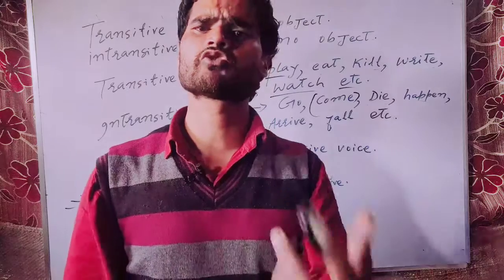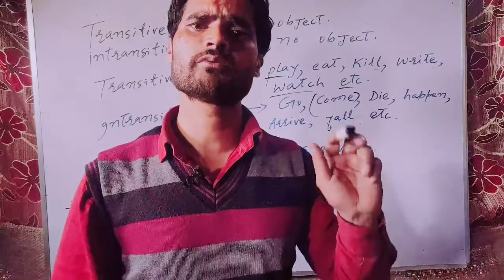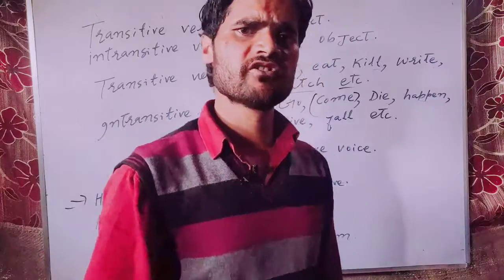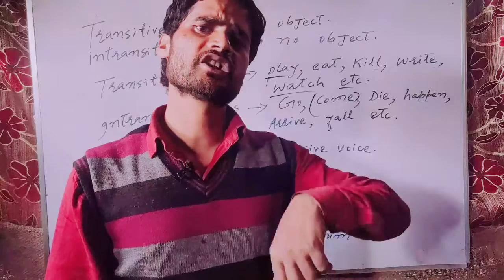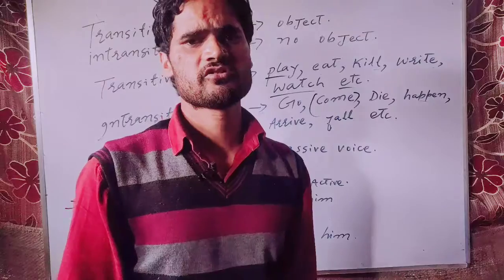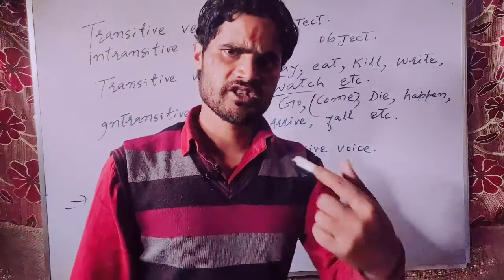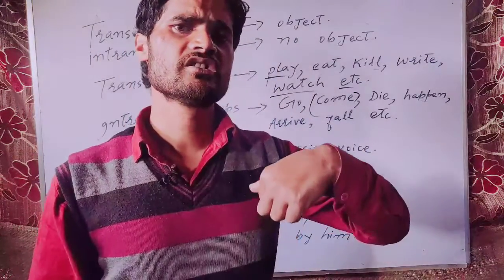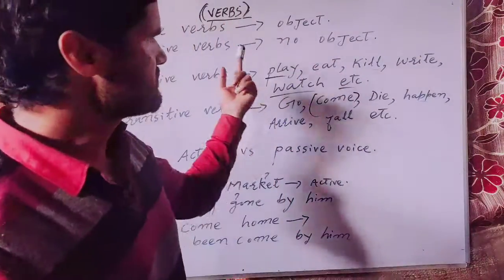Now the question arises, what is an object? I have already made a video on the concept and understanding of subjects and objects in English grammar, so you should go to my previous videos. Intransitive verbs are those verbs which do not require the object, which do not carry an object with them. So it is very simple. Transitive verbs are those verbs which need the object. Intransitive verbs are those verbs which do not need any object. So it is very simple.